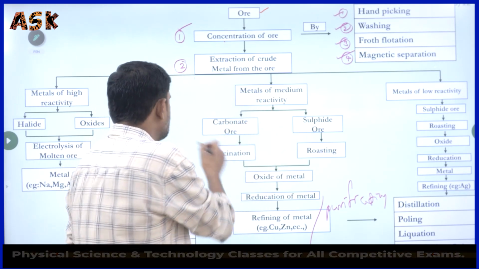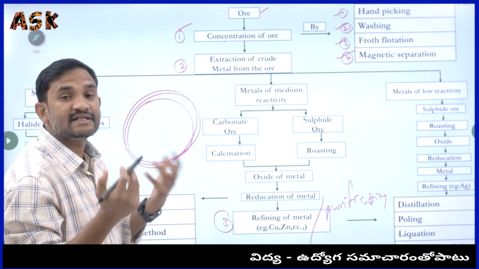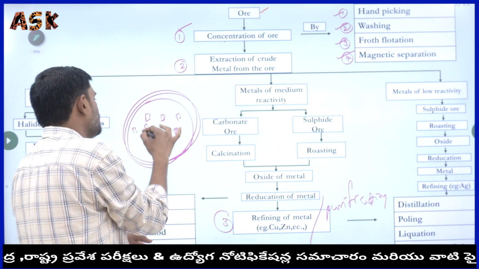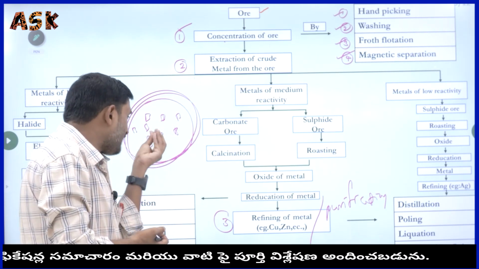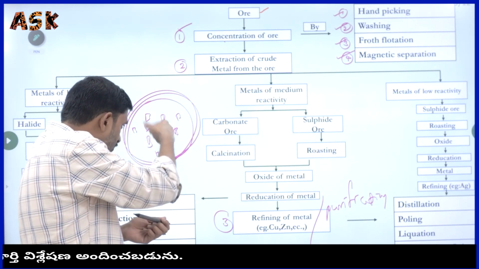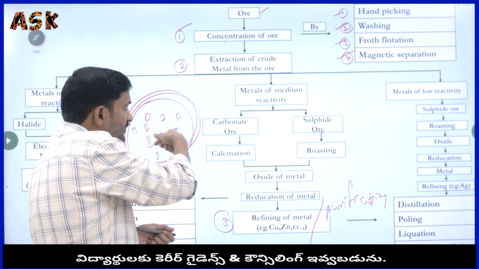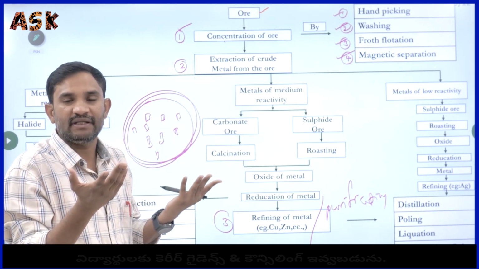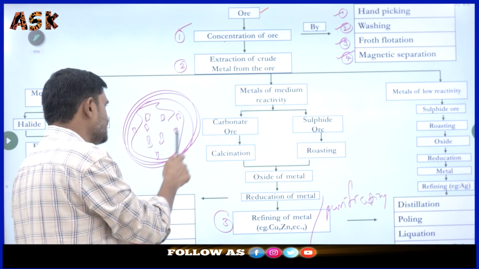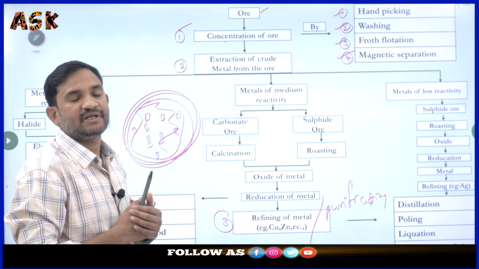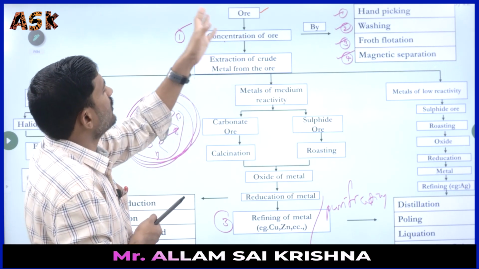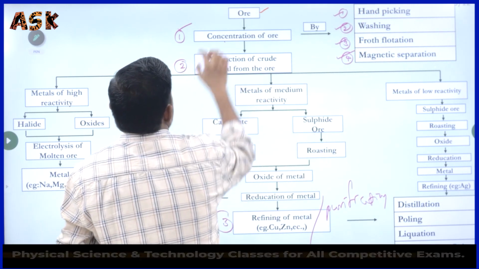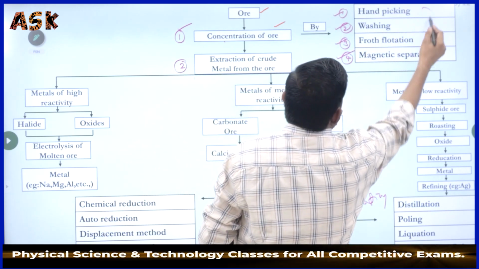Suppose there is sand available, and in that sand there are small iron pieces mixed with the sand. How can we separate those iron pieces from the sand? Can we take them out by hand? Is it possible? Is it possible by washing? No way. We have to use the magnetic separation method only, to separate these iron pieces from the sand. Like that, it depends on the ore or type of metal only. We have to use any one of the methods here. So the first step, concentration of ore, consists of four various methods.